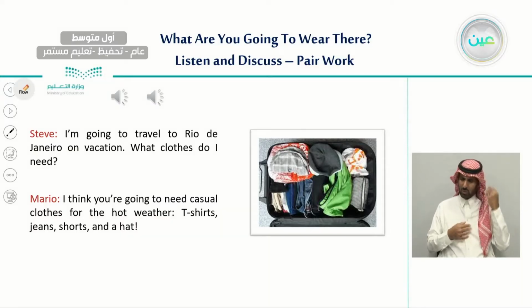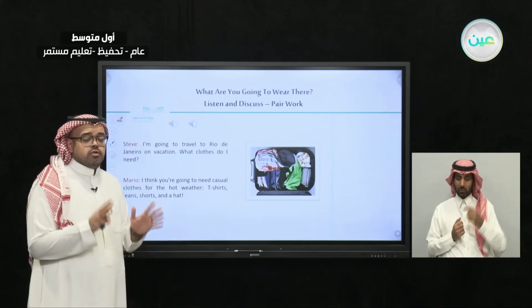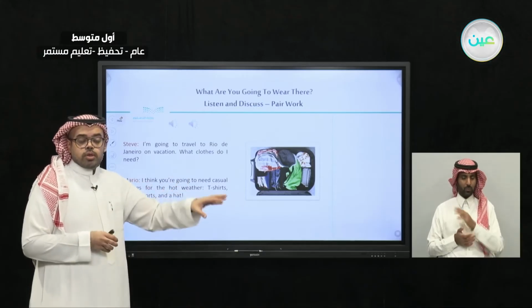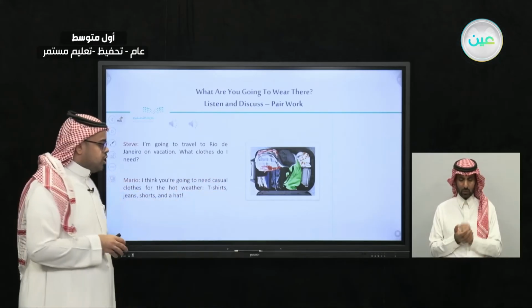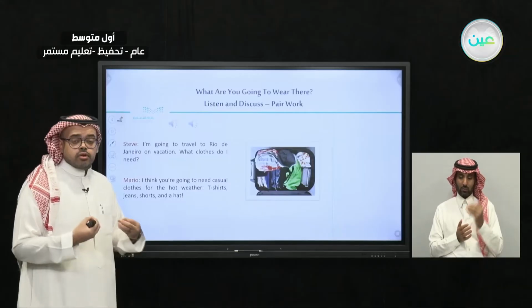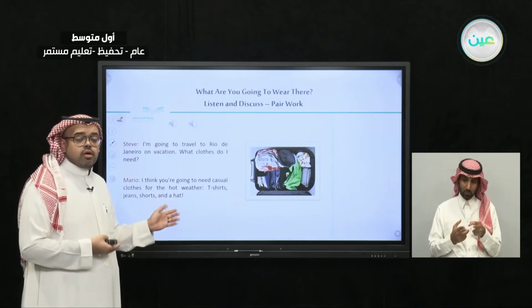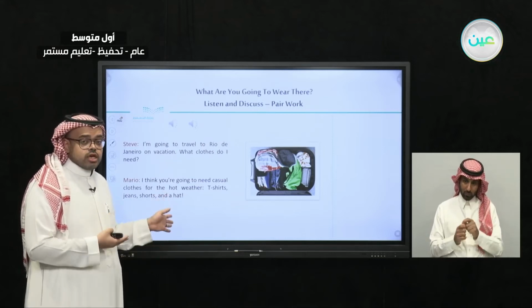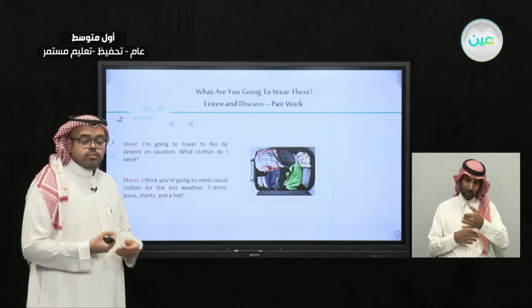So in Rio de Janeiro, there is hot weather, and not any kind of clothes is suitable for people who go to places with hot weather like Rio de Janeiro. So he said you should wear a t-shirt, jeans, shorts, and a hat. So according to Mario, these are the proper clothes to wear in hot weather. Do you agree with Mario about his suggestion or his selection of clothes to wear in hot weather? Let me know what your opinion is.